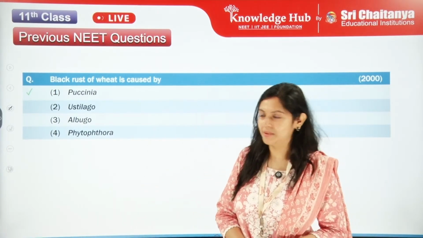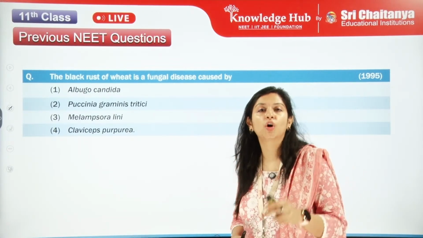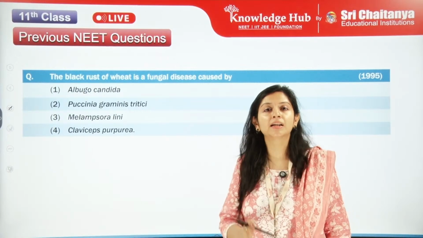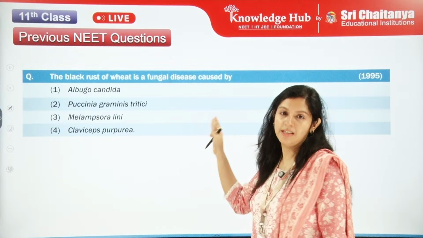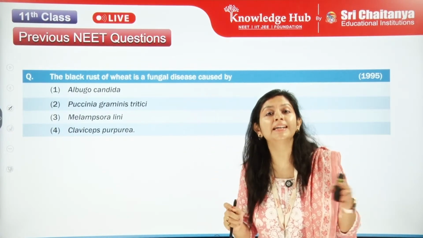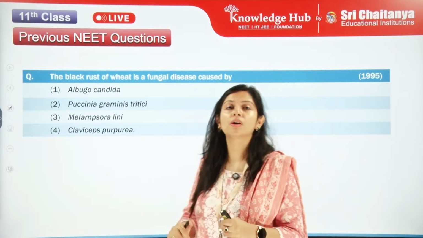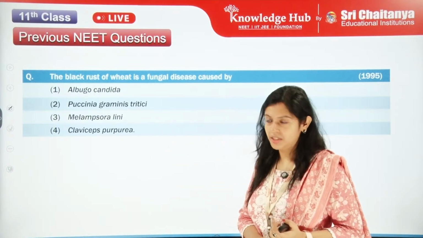Now another question from the same topic, the black rust of the wheat. This is a fungal disease, right? It is caused by which of the following fungi?